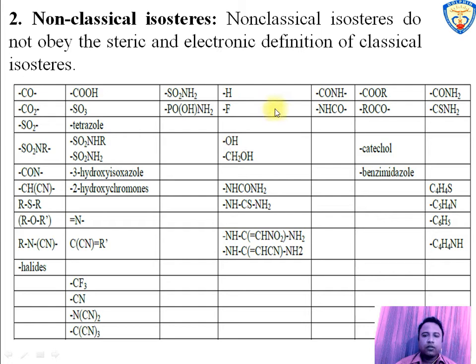The second is non-classical isosteres. Non-classical isosteres do not obey the steric and electronic properties, that is, they do not obey the hydride displacement law. Also in the table, these are examples of non-classical isosteres. I will explain the terms classical and non-classical isosteres more broadly in my next slide.